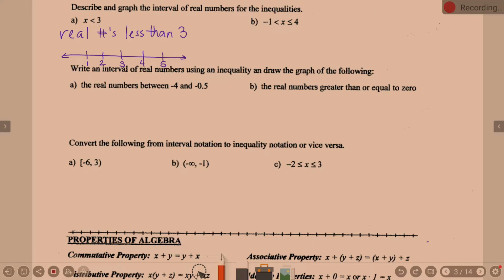Now, instead of circle or open dot, what did I mention on the front side? Parentheses. Yeah. So here's the deal. My shading is going to the left of 3, however you shade. And then instead of an open dot, I'm going to put a parenthesis. Because my shading is going left, my parenthesis is opening to the left. Does that make sense? If my shading was going to the right, my parenthesis would open to the right.